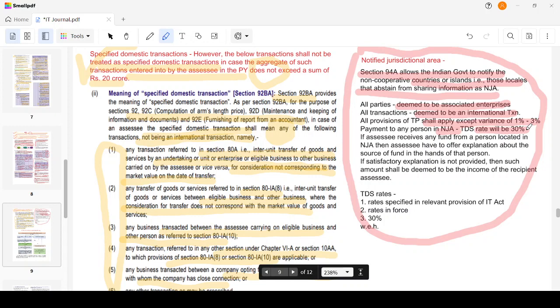Now, the general TDS rate is 30%. If some higher rate, say 40%, is specified in the Act, then such higher rate will be applicable.